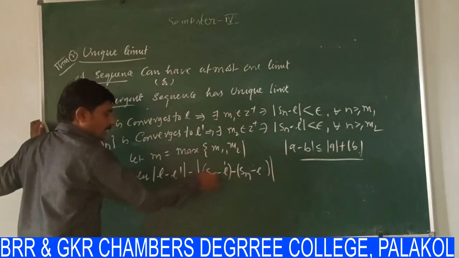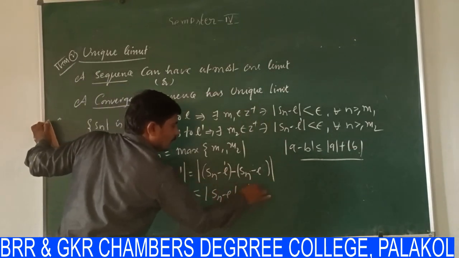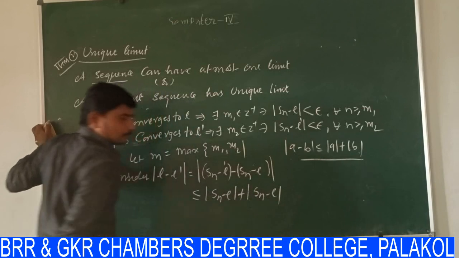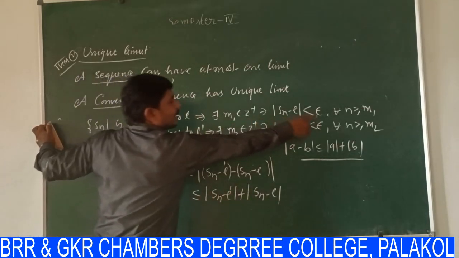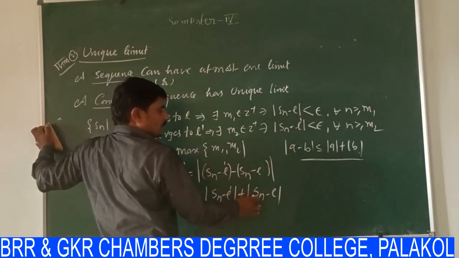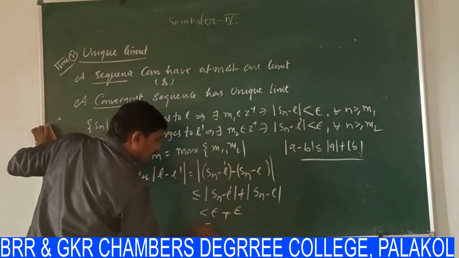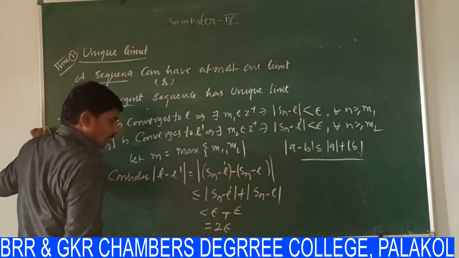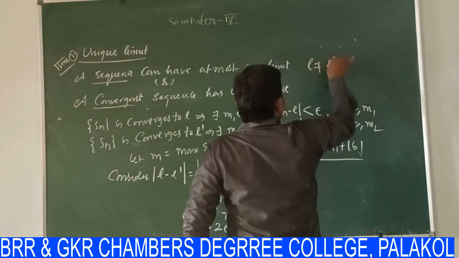According to this formula, this is less than or equal to modulus of Sn minus L dash plus modulus of Sn minus L. Modulus of Sn minus L dash is less than epsilon, plus modulus of Sn minus L is also less than epsilon. Total the value is 2 epsilon. But L is not equal to L dash.